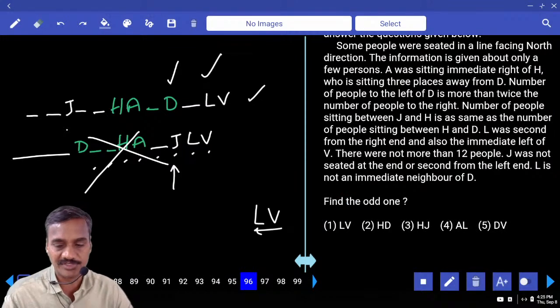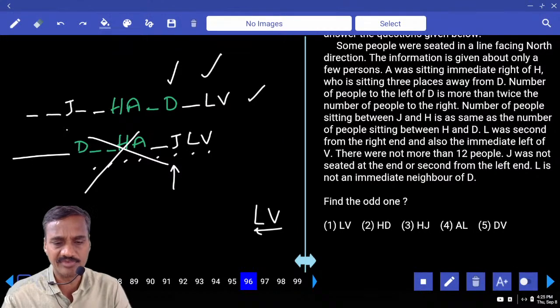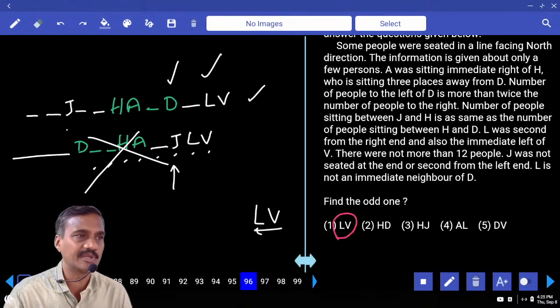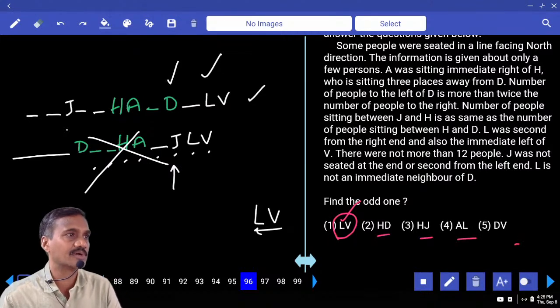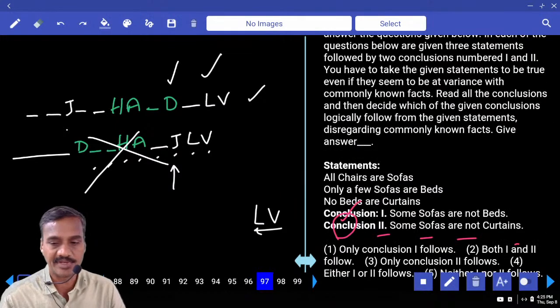L and V, adjacent. H and D, 2 people. H and J, 2 people. A and L, there are some 3 people. D and V, there are 2 people. Tell me what is your answer in this case? Except L and V, the remaining people are not adjacent. That is choice 1, question 96. Then 97.